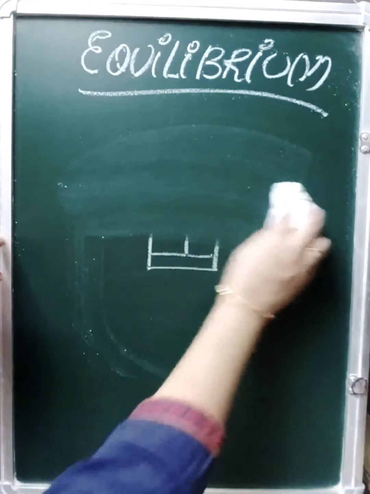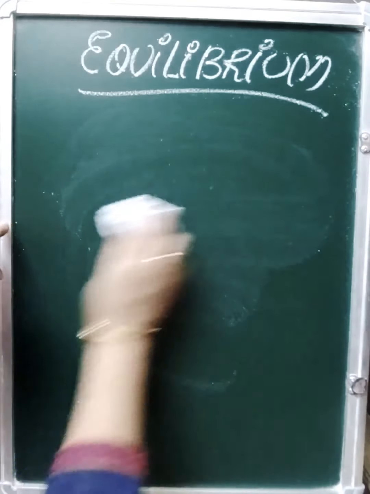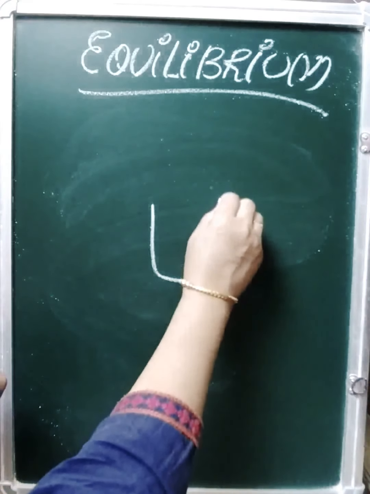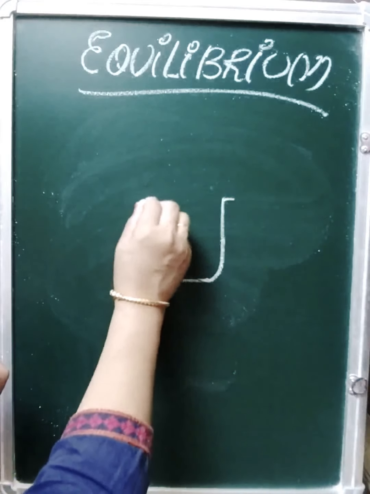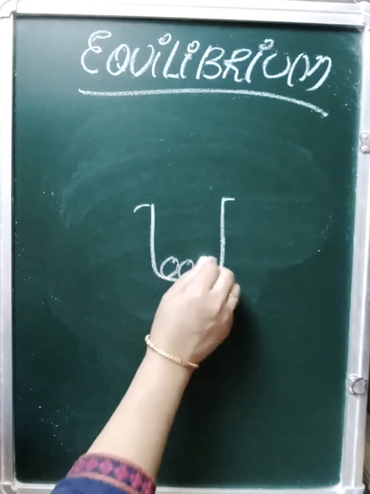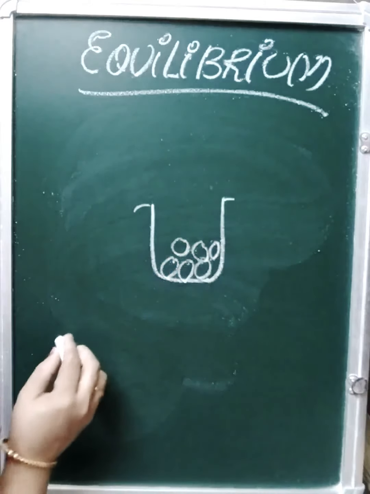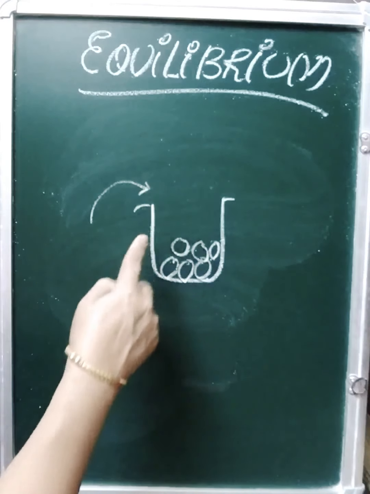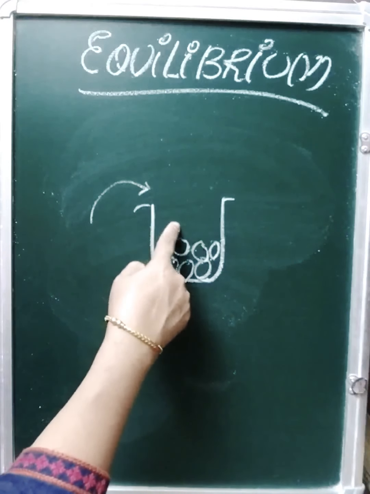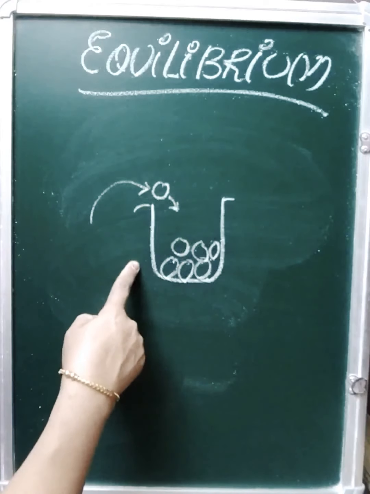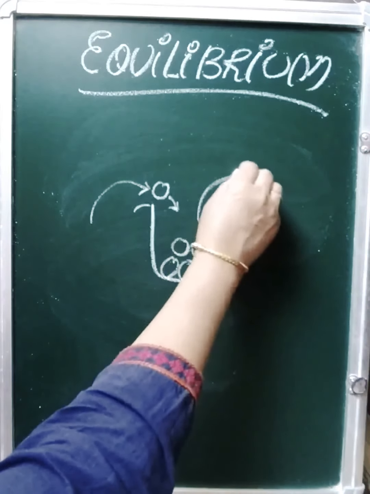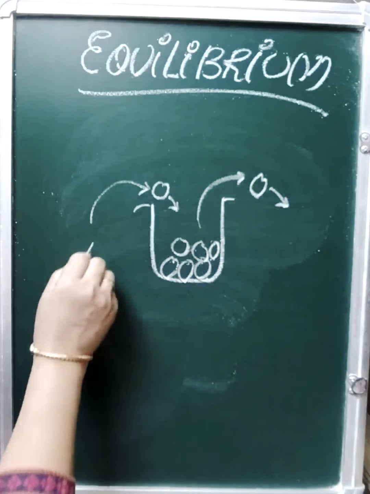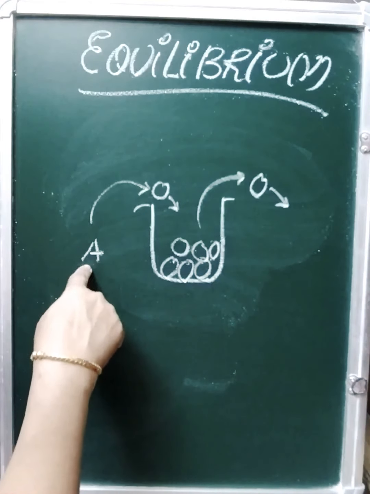Like you are having... हम जब छोटे थे तो एक बहुत गेम खेला करते थे, छोटे बच्चे अक्सर खेलते हैं. That they take a bowl. ठीक है, bowl is there, 6 balls, small balls are kept here. ठीक है. One boy, one child is keeping a ball inside. Then there should be 7 balls. But another child is taking 1 ball outside. Again the balls are 6. The child against this child A. Suppose this child A. He is keeping the ball inside.